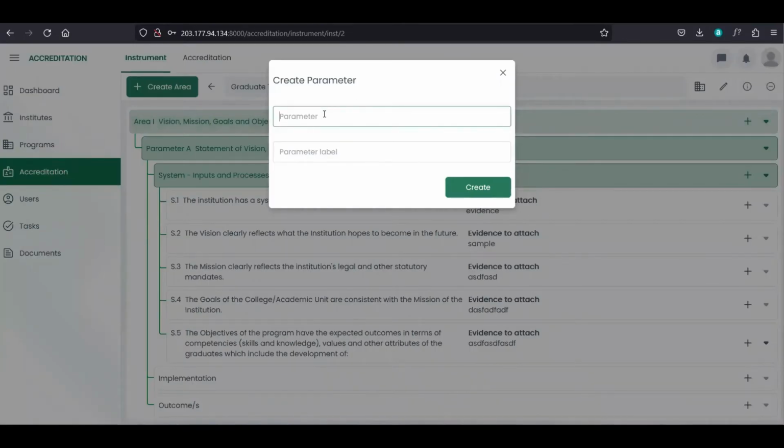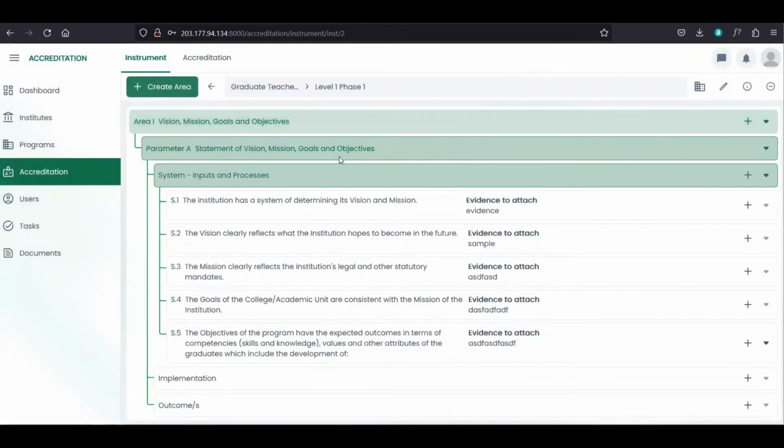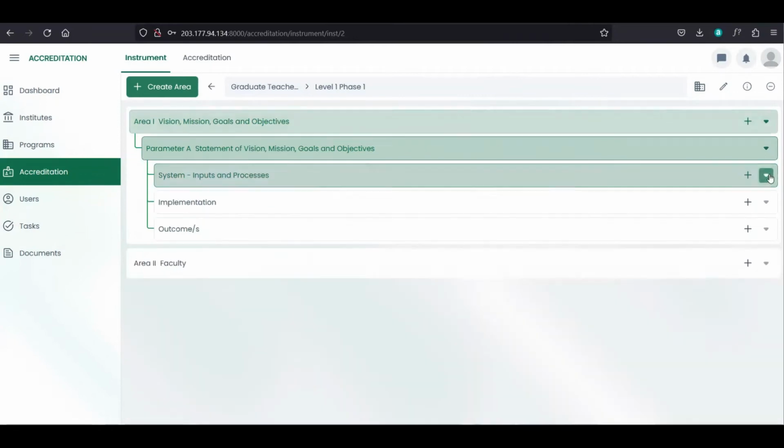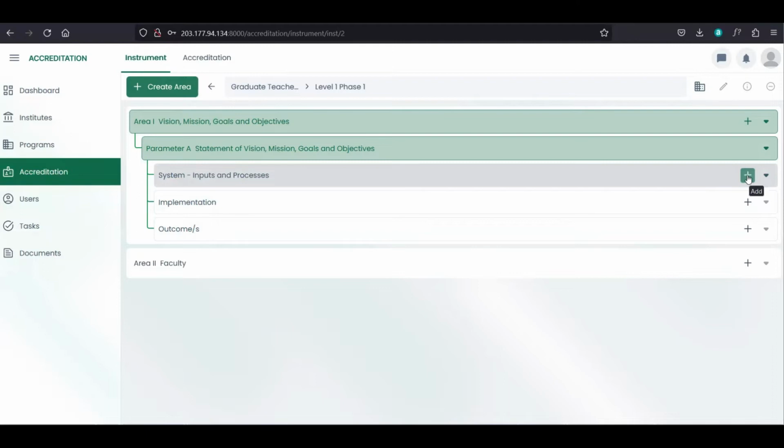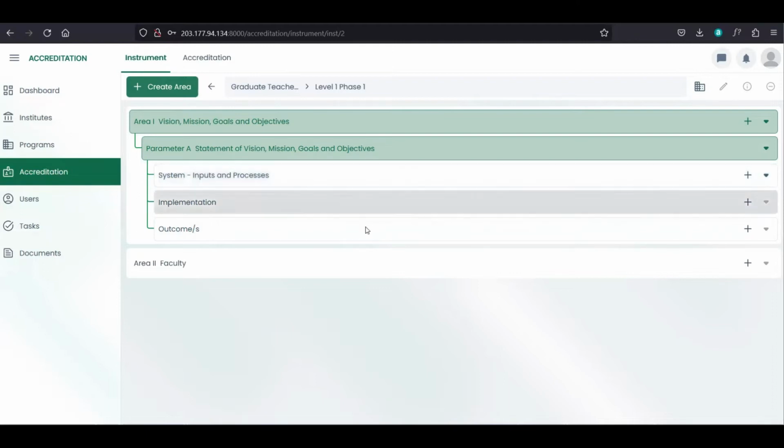Parameter name, for example, parameter B, then the label of parameter. Next is once the parameter is created, by default, it will add the system, implementation, and outcomes. So after that, we can now create indicators for each of these three.